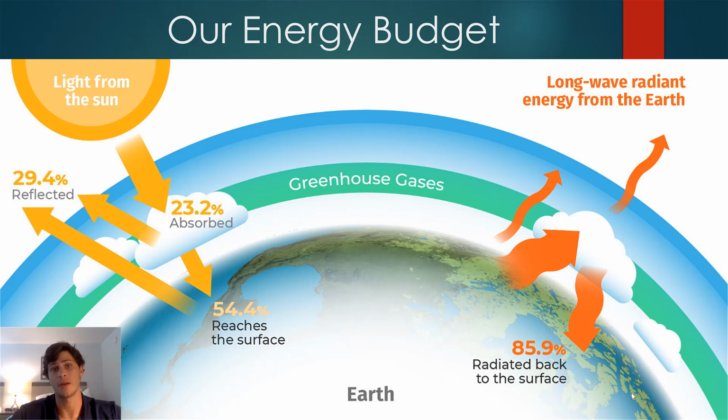Now, of the 70% of the sun's radiation that we retain, most is actually sent straight back out into space in a different form. Remember we talked in chapter 13 that the Earth absorbs solar radiation in the form of UV radiation and light, and then re-emits that radiation in the form of thermal radiation, or heat radiation, back out into space. And most of this just leaves. So out of the 70% of the sun's radiation that we absorb, we re-emit about 86% of it. Only about 14% actually resides within the Earth at any given moment. The rest is re-emitted back out into space.